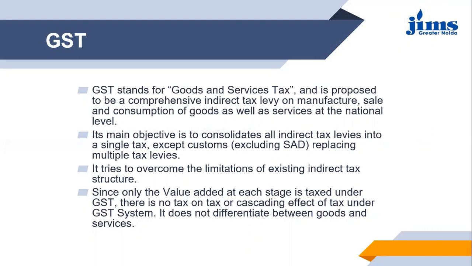Comprehensive means it includes each and everything into itself. It is levied on the manufacturing of goods, on the sale of goods, and also on the consumption of goods as well as services. So this first line clearly indicates that this goods and services tax is applicable on both goods and services.